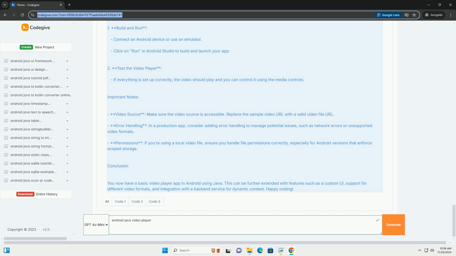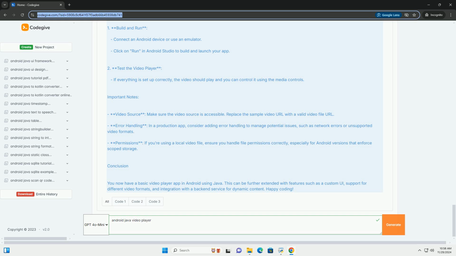Important notes. Video source: make sure the video source is accessible. Replace the sample video URL with a valid video file URL. Error handling: in a production app, consider adding error handling to manage potential issues, such as network errors or unsupported video formats. Permissions: if you're using a local video file, ensure you handle file permissions correctly, especially for Android versions that enforce scoped storage.